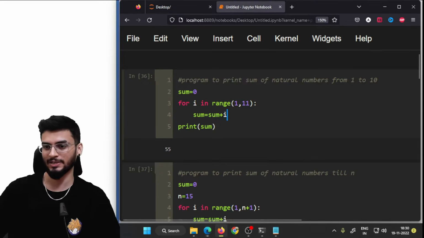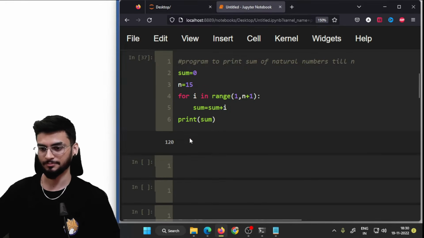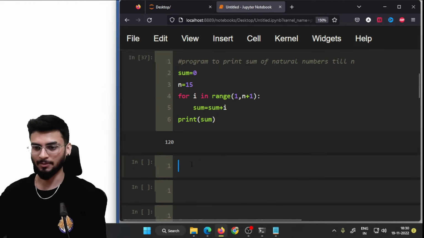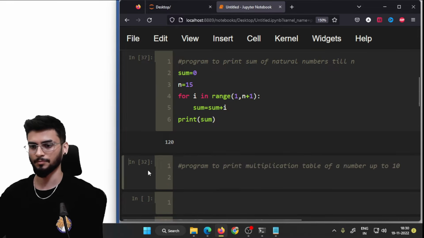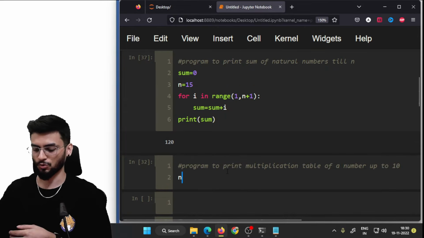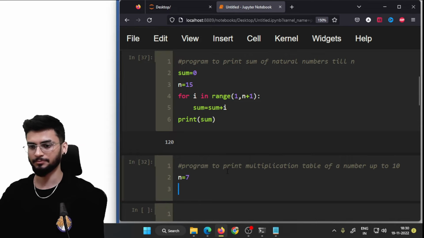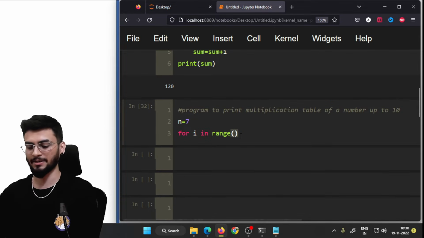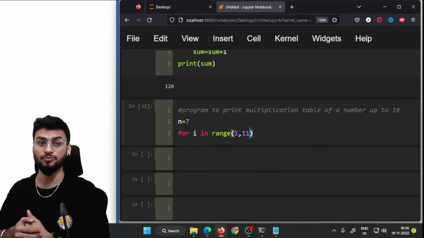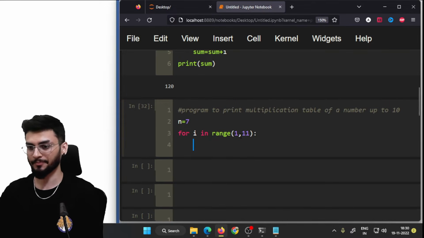So let's quickly do this on the Python compiler, Jupyter Notebook. So n is 7. And for I in range 1 to 11, because we are printing the first 10 multiples.